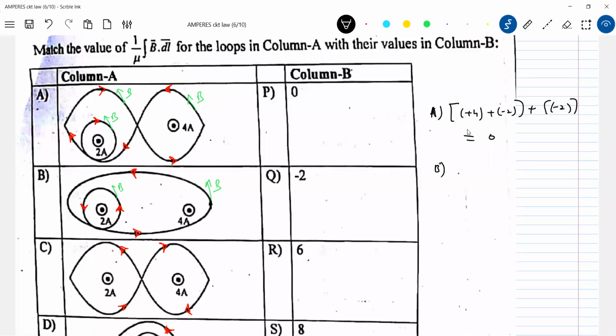Now come for B. I'm going to go around like this. So this particular loop, what does it enclose? Both 4 ampere and 2 ampere. Are you able to understand? So if I go around like this, it will enclose both the currents, no? So therefore, it should be 4 ampere plus 2 ampere.